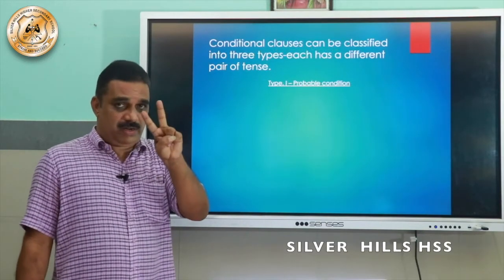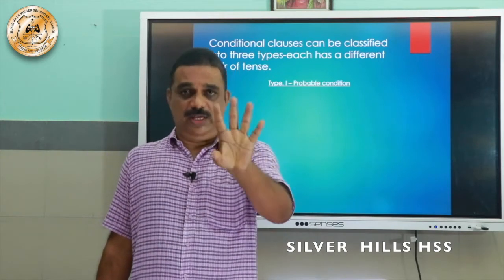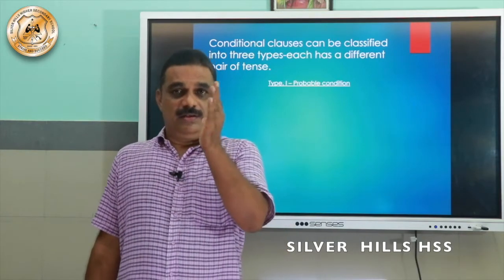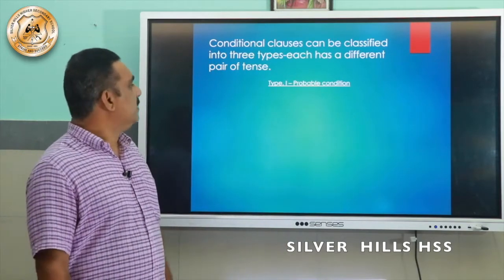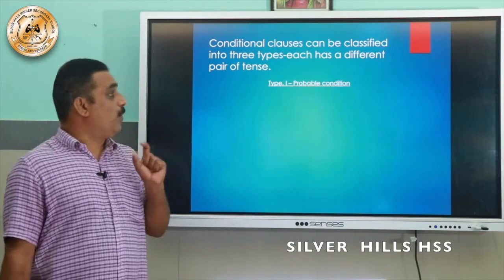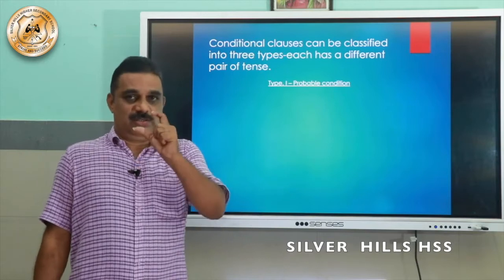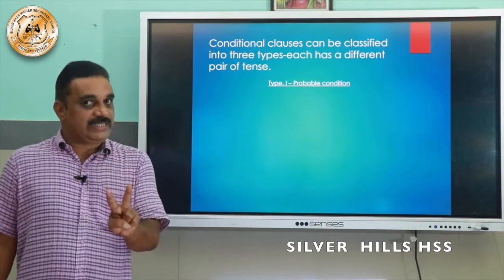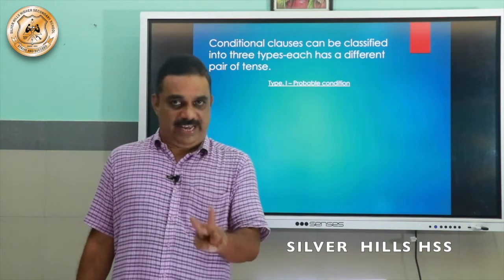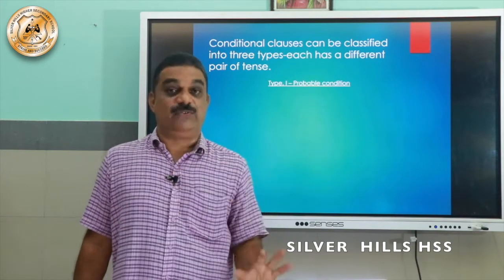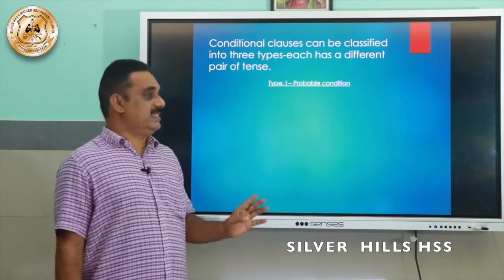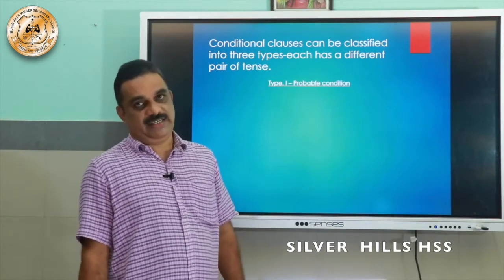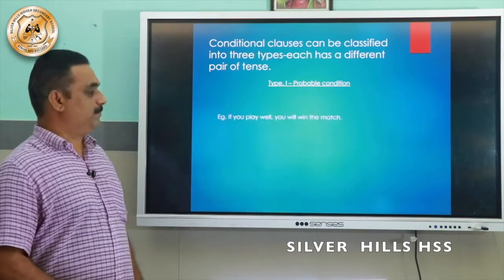Conditional clauses can be classified into three types. The first one is probable condition. And each type has a different pair of tenses. Conditional clauses can be classified into three types and each type has a different pair of tenses. And see, the first one is type 1, that is probable condition. Now let us see what probable condition is.